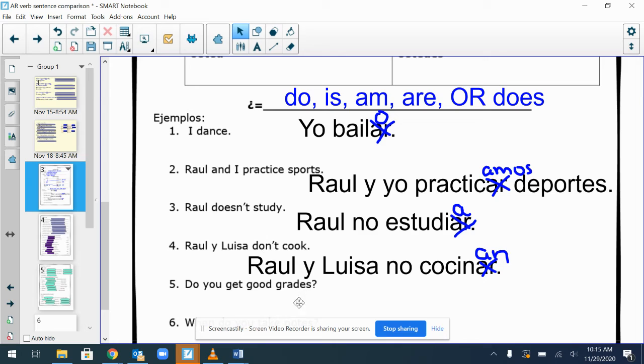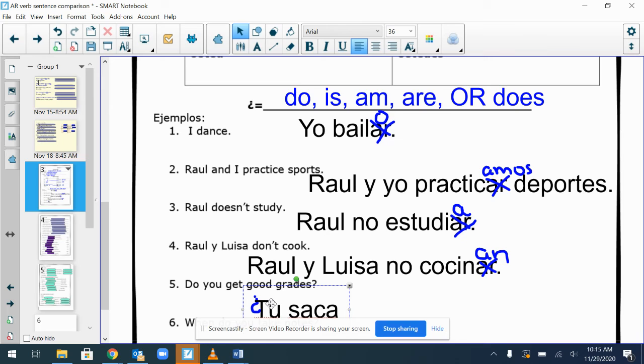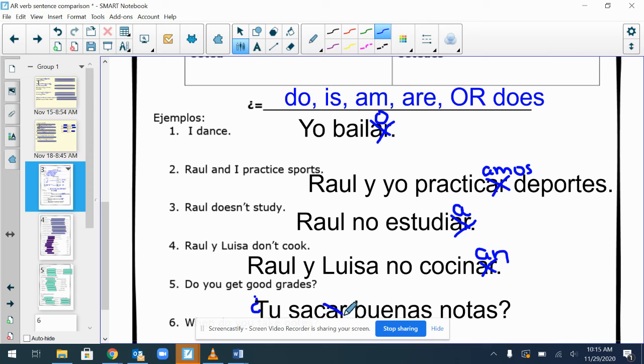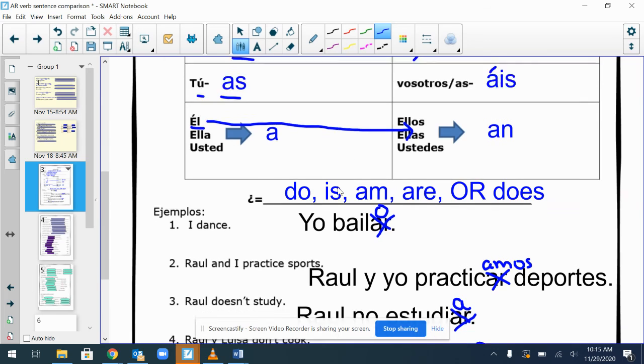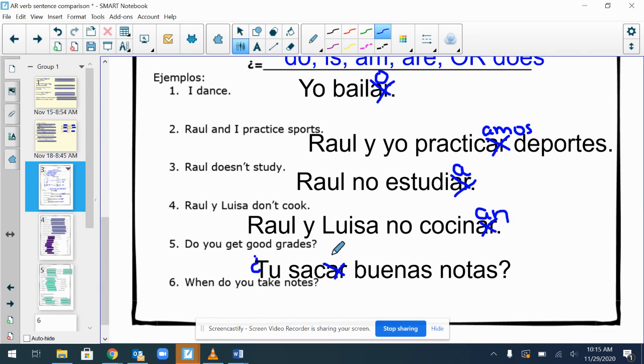Do you get good grades? Do is the upside down question mark. Okay, now we want to just type you get good grades. So tú, to get good grades is sacar buenas notas. But again, that means do you to get good grades? So we're going to cross off the AR. We're going to go up to the chart, and we see that if it's a tú, we need to end our word in an AS. Tú sacas buenas notas.